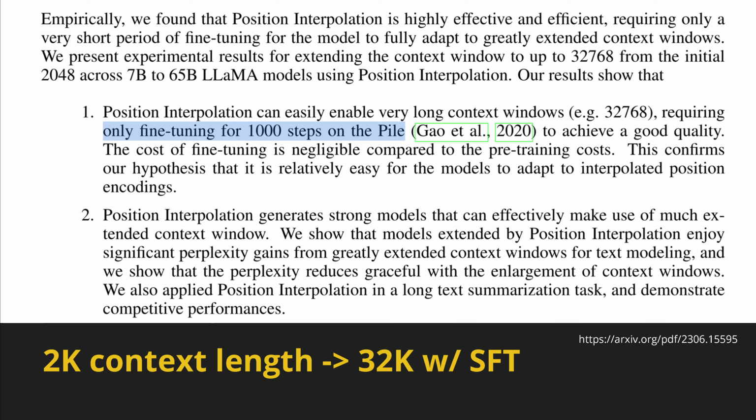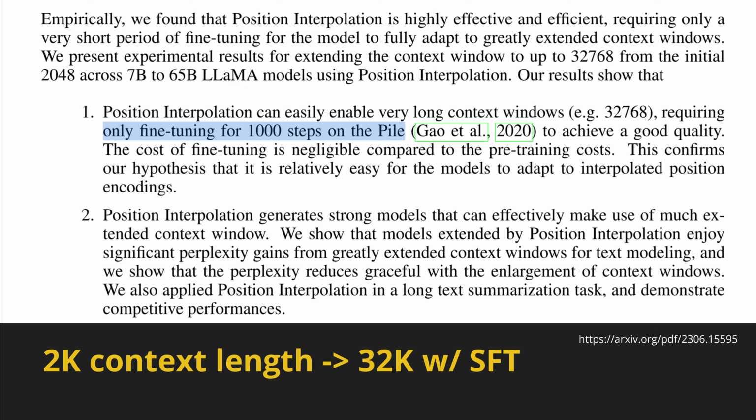And in this study, Meta tells us, hey, we achieved that we can go from a 2K context length for the original one to a 32K token length if we do some supervised fine-tuning. So, to my knowledge, they were the first to say, listen, we don't want to do this whole pre-training on a long context. I imagine this would be costly.